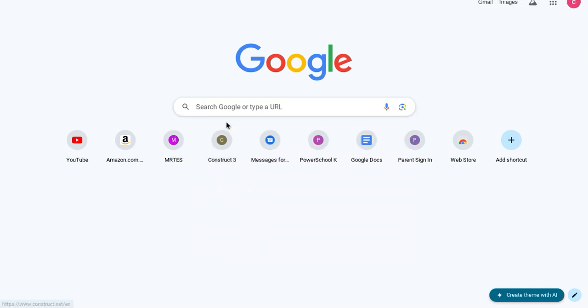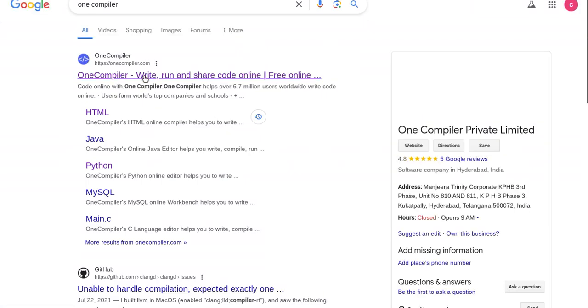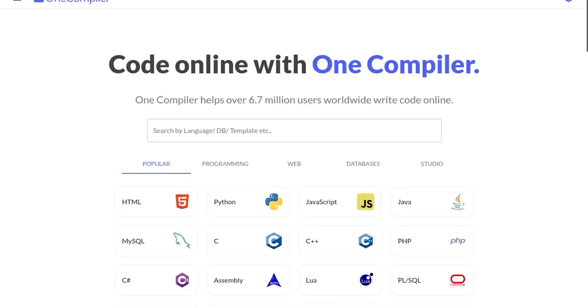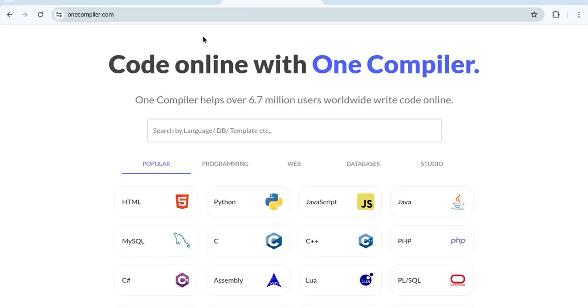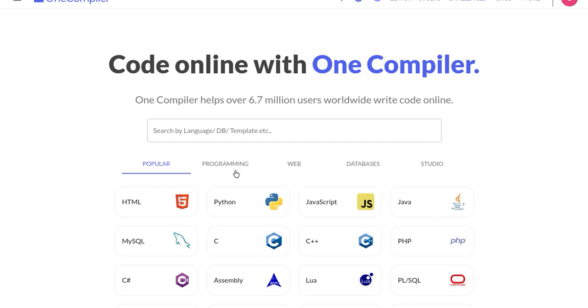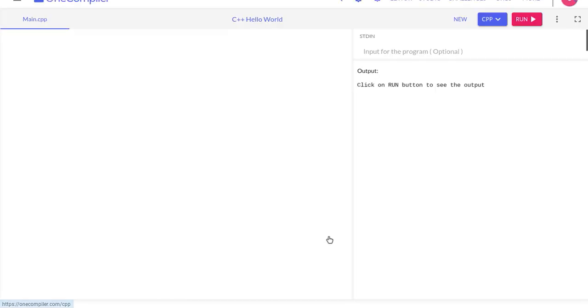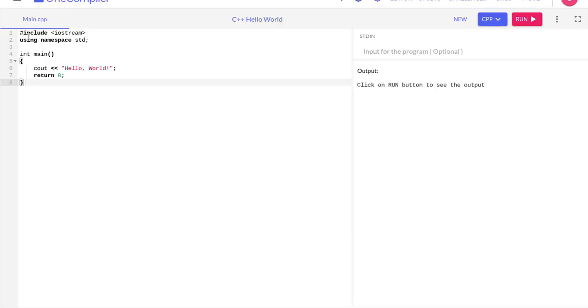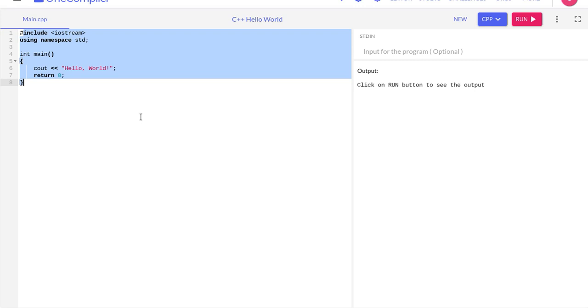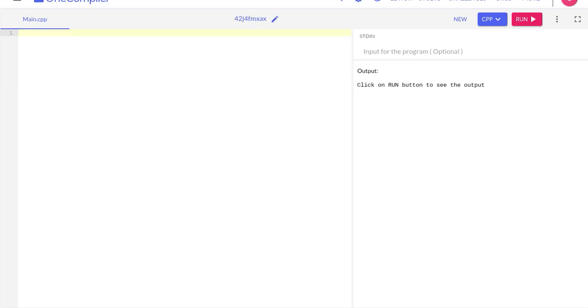One compiler. I'm gonna see. Actually, let me try something else. I'm gonna show you guys. I'll do this. I'm gonna try and switch to C++. I'm gonna see if that will work better. C++, that's another form of code. I'm gonna see if ChatGPT can write me C++ code.